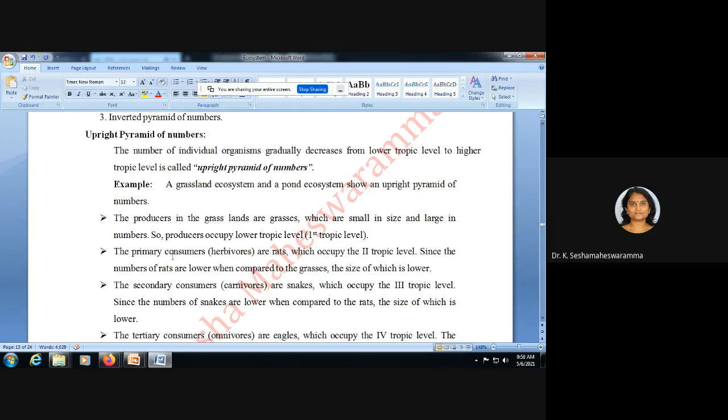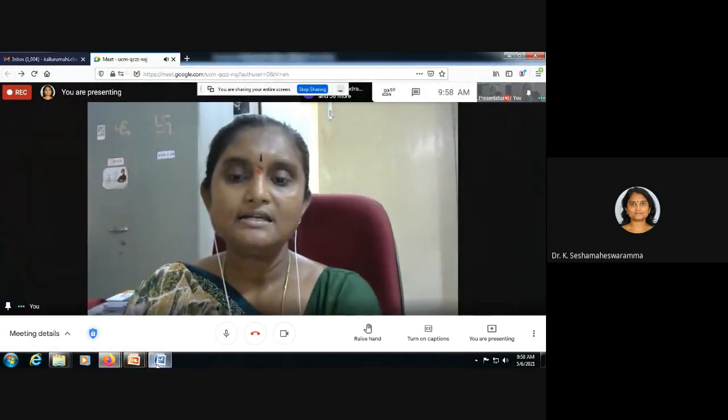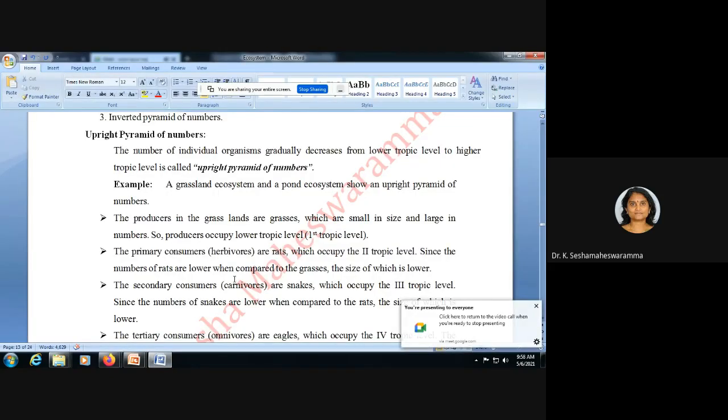The primary consumers, herbivores, rats, deer, squirrels, grasshoppers, their number is a little bit less. Number will be decreased. So herbivores or primary consumers occupy the second trophic level. Their number will be decreased. Their number will be low when compared to the producers.